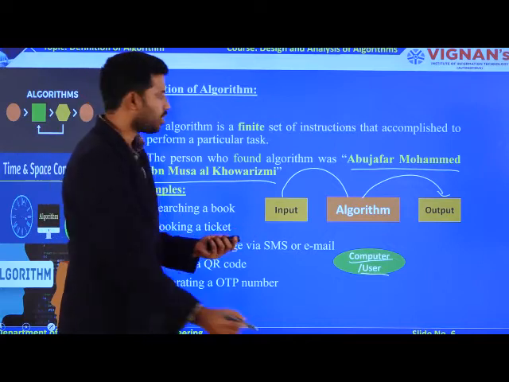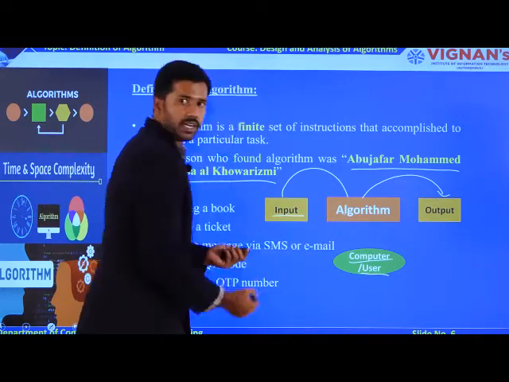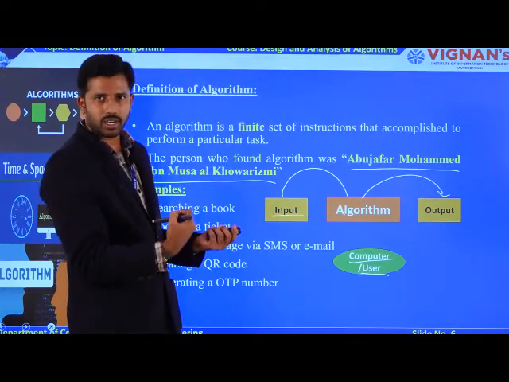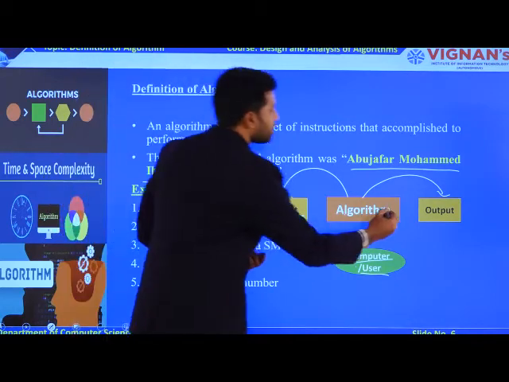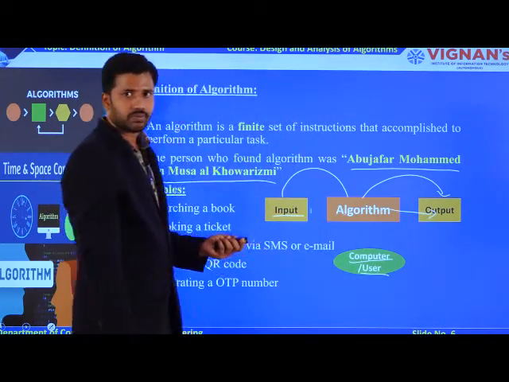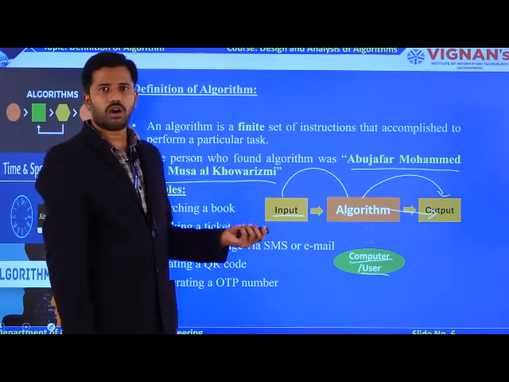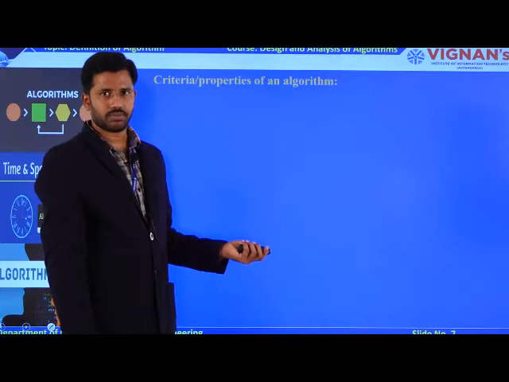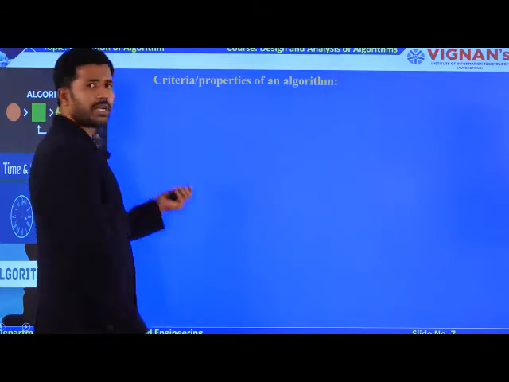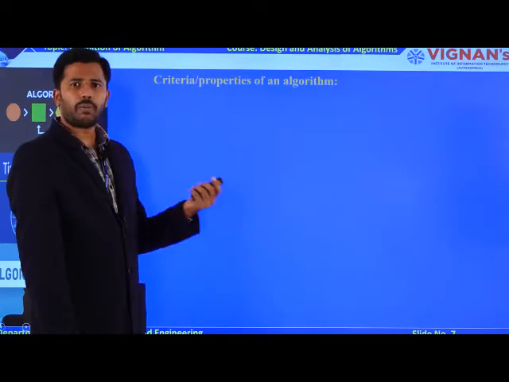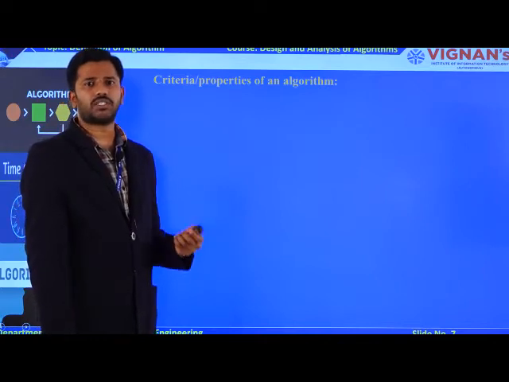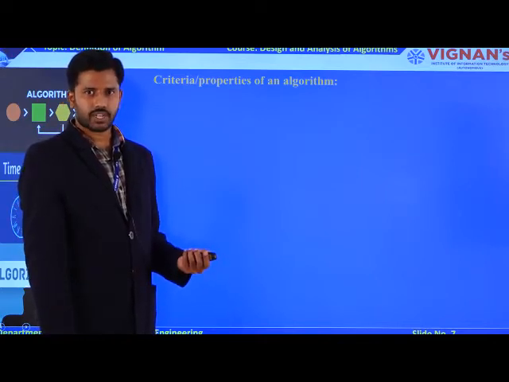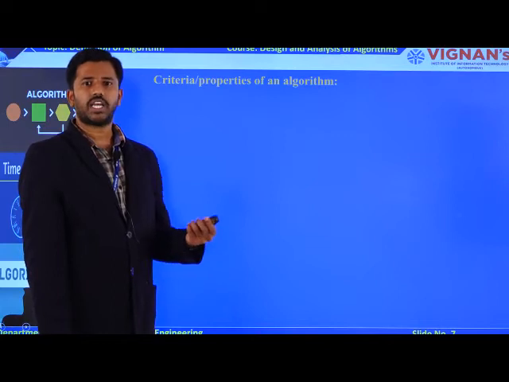Based on the instructions, your algorithm is going to take input as a parameter. Based on that input, it produces some outputs. That is the data flow between the input operation and the output operation of your algorithm. Now coming to the properties. If you are developing your own algorithm, what properties must your algorithm satisfy? The first property is input.